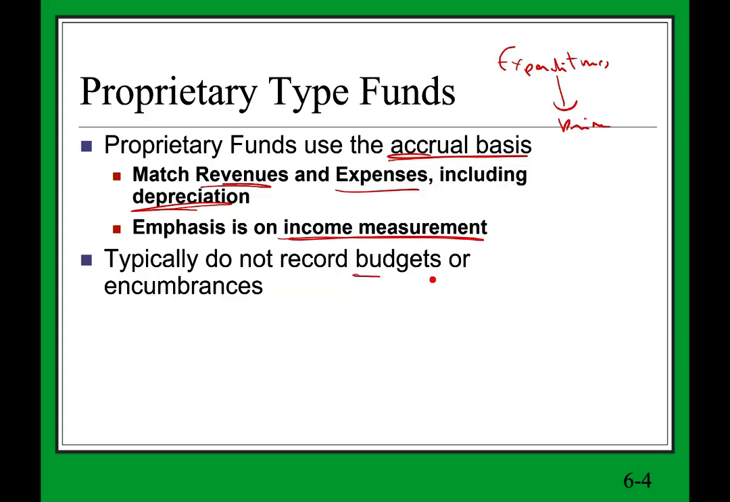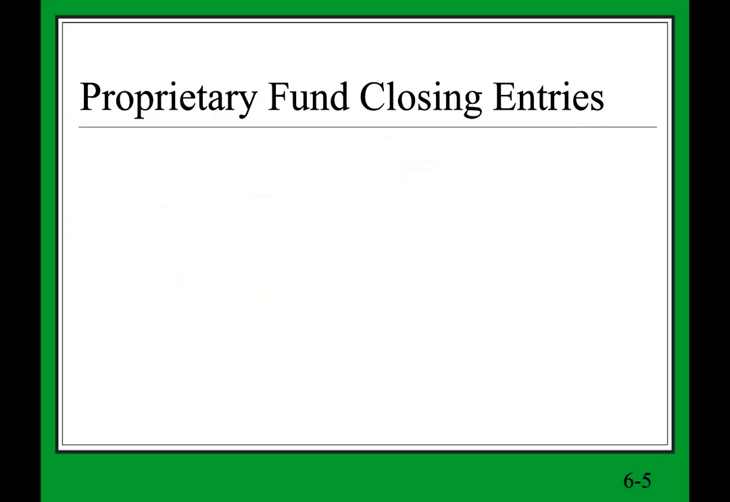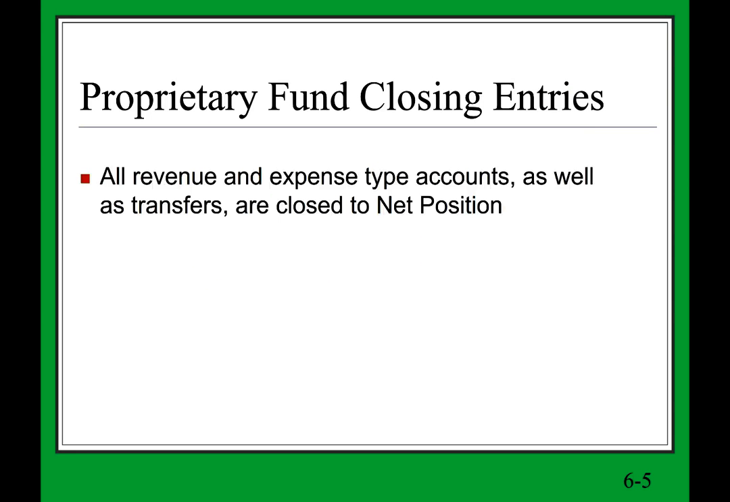Typically, we don't have a budget, we don't have encumbrances. Those are the accounts that we used in governmental accounting and modified accrual. Proprietary fund closing entries: all revenues, expenses, type of accounts, as well as transfers, are closed to net position. Basically, net position, think of this as equity. It used to be called net asset, now it's called net position. No big deal. Think of it as equity.